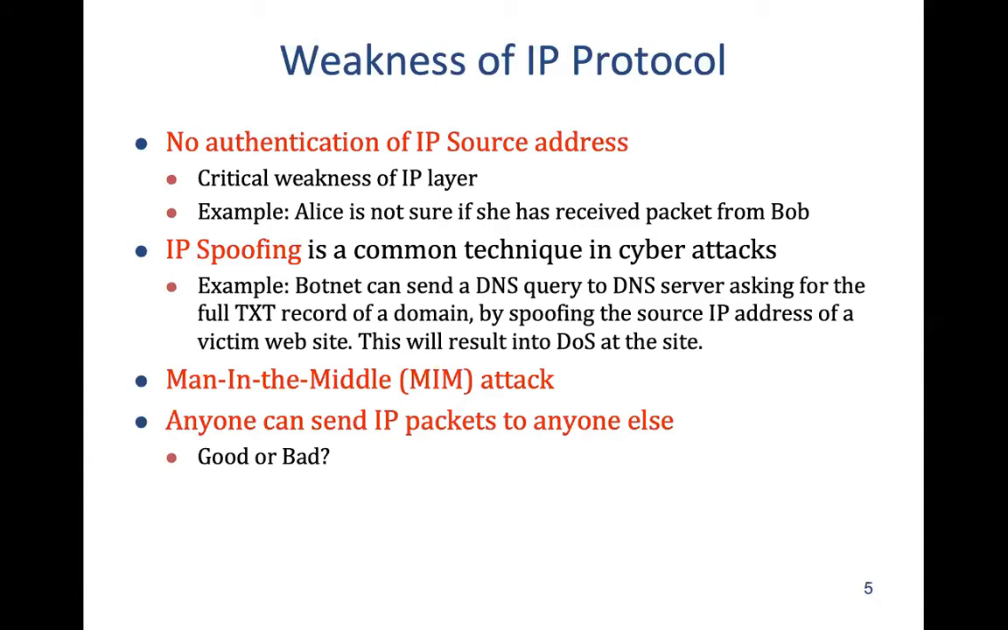Man-in-the-middle attack is very common. It can easily be done if you are able to intercept an IP packet somewhere, and then you can recreate a new packet with changed identity, or the same identity with changed content. And in the IP protocol, any node or any host has the capability to send an IP packet to anybody else. Is it good or bad? It's good because if this functionality is not there, then the internet will not work. Is it bad because it can be exploited?